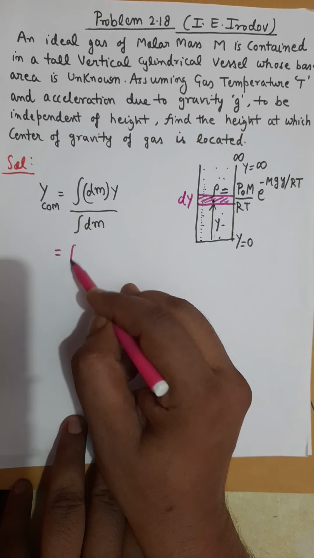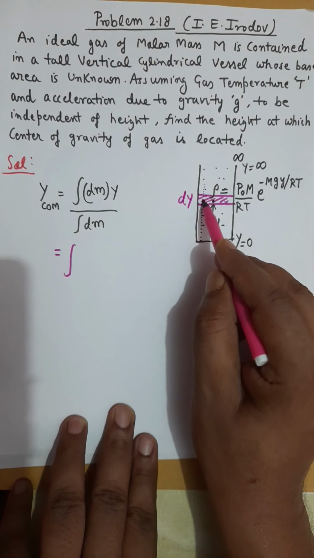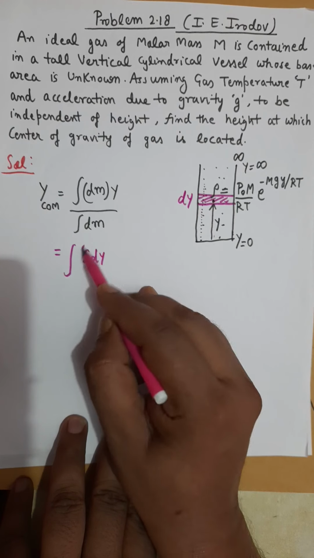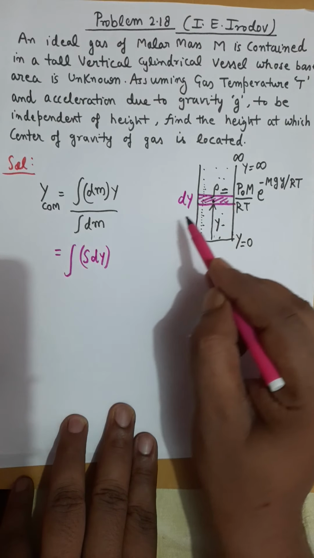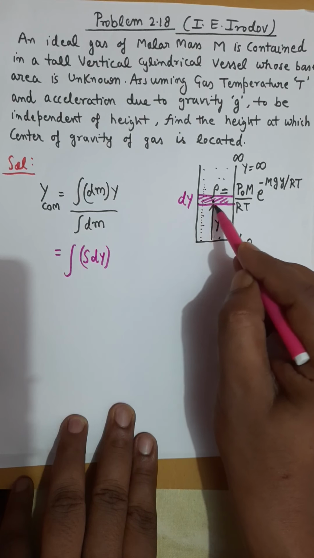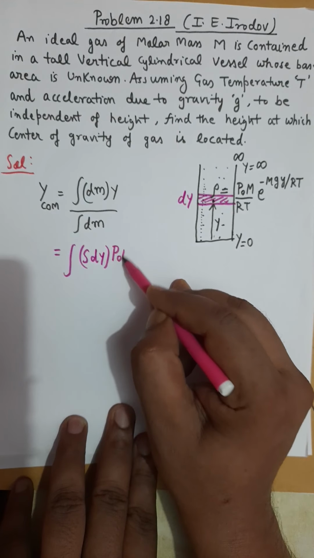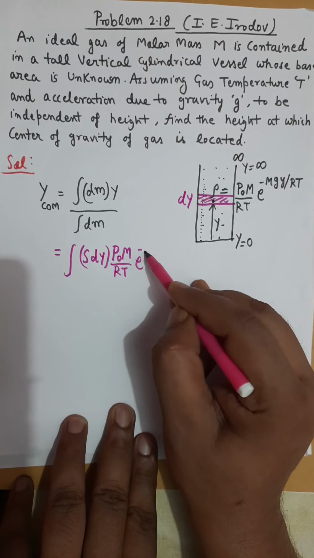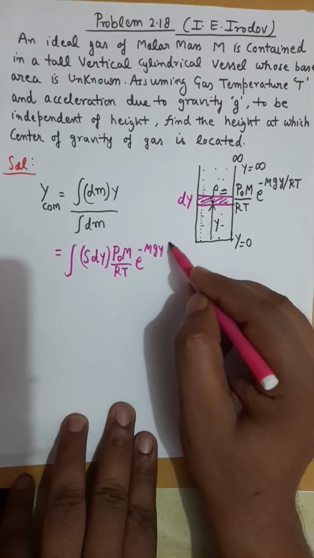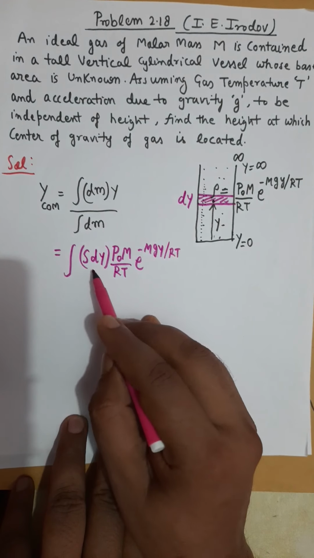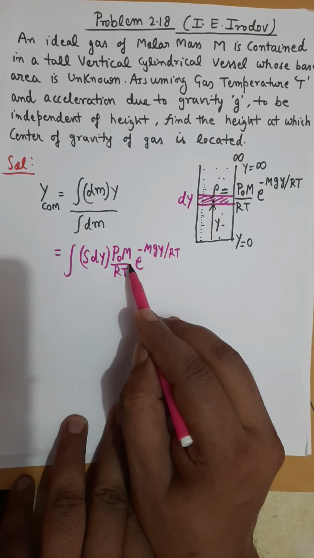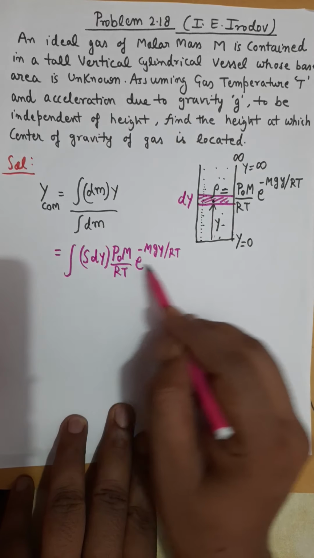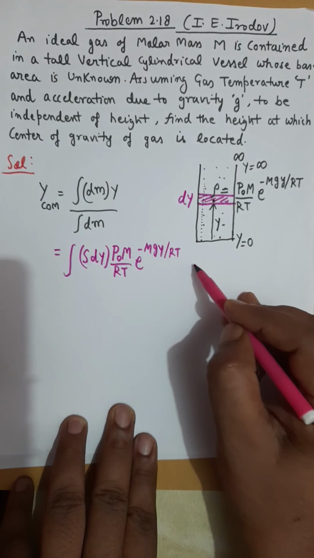So now dm should be the mass of this portion. The mass of this portion is the cross sectional area times dy, which becomes the volume of this part, and the density at this point is P naught capital M by RT e raised to the power minus mgy over RT. So this volume times density becomes dm. This whole factor is now dm, and then y also.